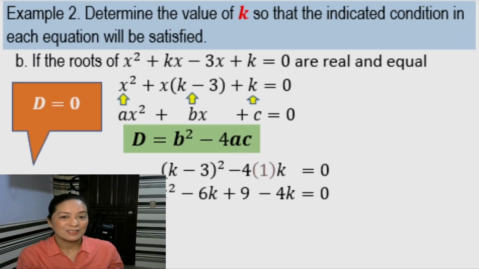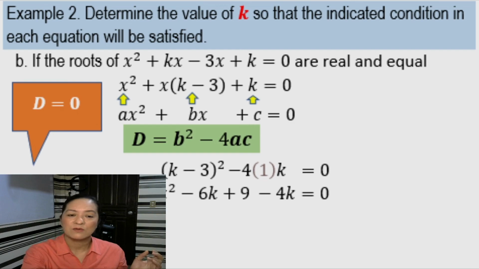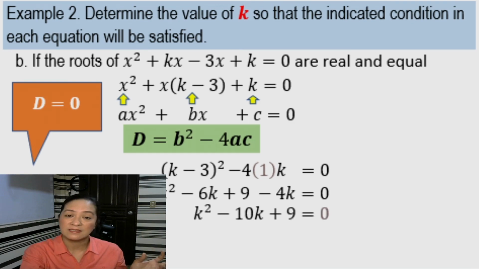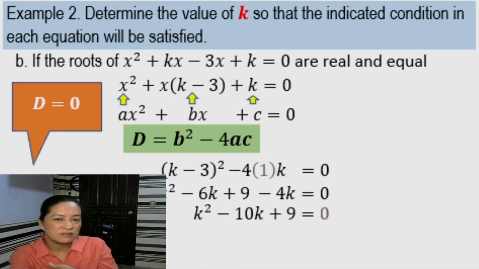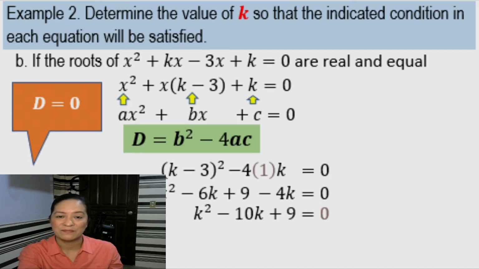Okay, so here, we can combine negative 6k and negative 4k because they are like terms, for us to have k squared minus 10k plus 9 equals 0, which is again quadratic. So, for us to get k, we need to factor this once more.